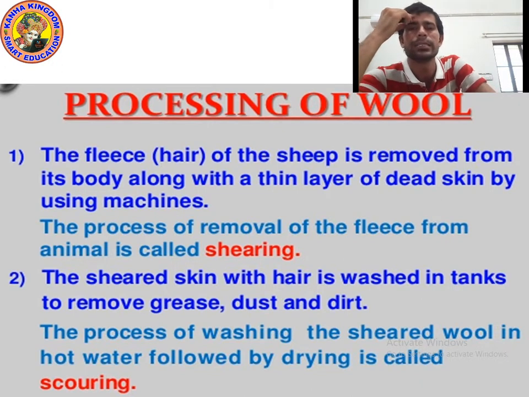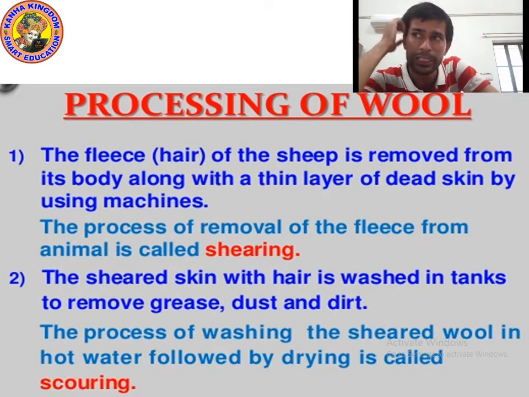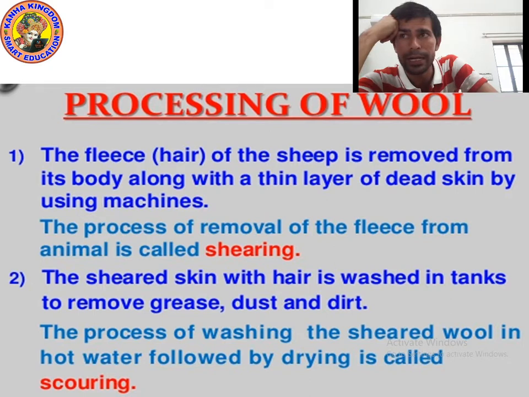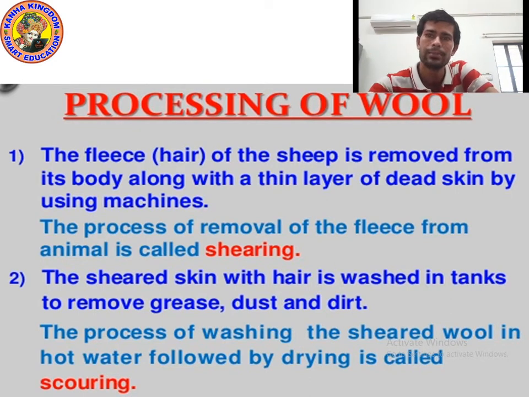So the sheared skin with hair is washed in a tank to remove grease, dust and dirt, and the process of washing sheared wool in hot water followed by drying is called scouring. Okay, I hope you understood. Now let's move on to the next point.